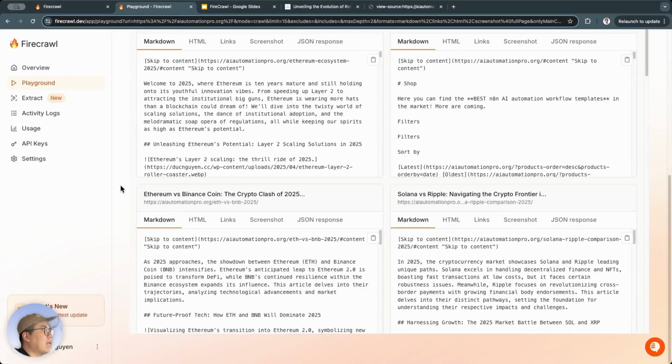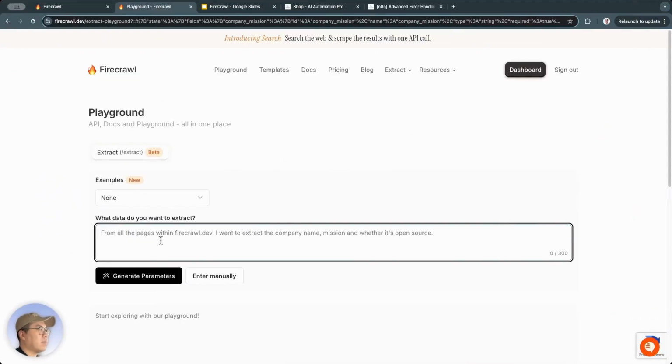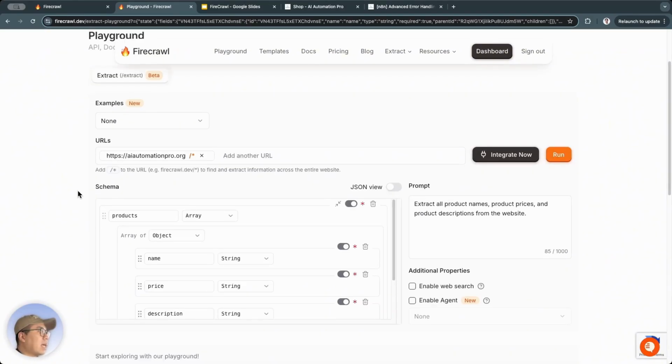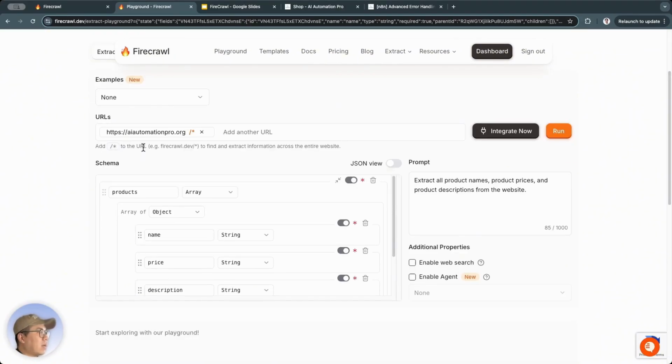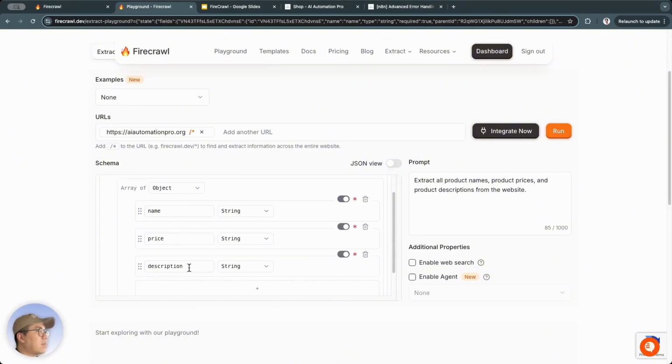And scrapes the website. I'll go back to the playground and give it a command: extract all the product names, product price, product description from this website. Alright, now I'll try running it to see if it can automatically understand my request or not. Generate parameters, which means it will search across this entire website and extract the list of products. And in each array, it will pull out the name, price, and description of that product.